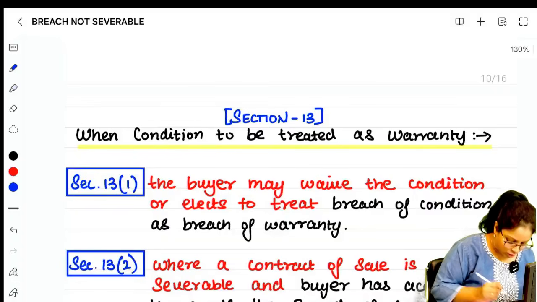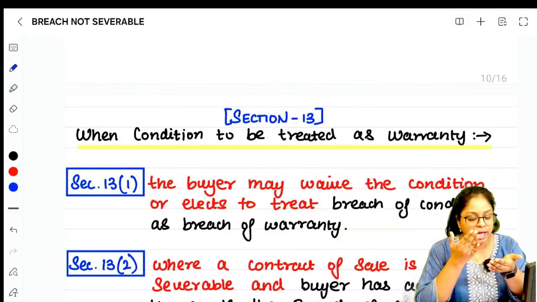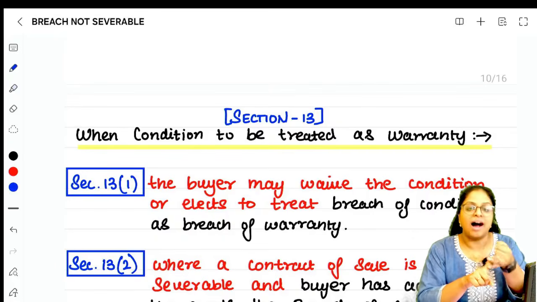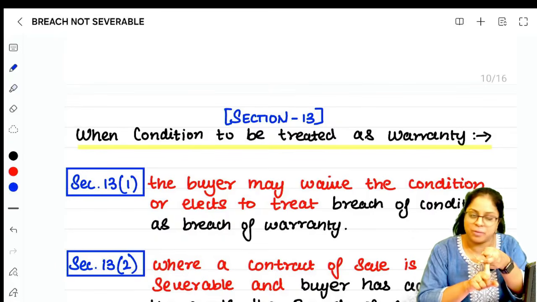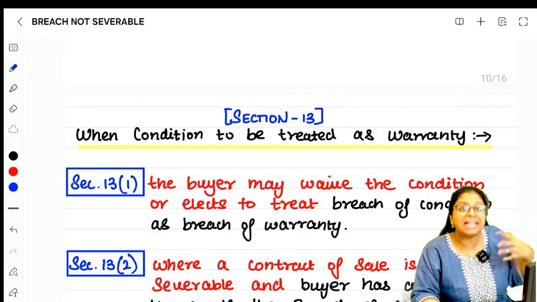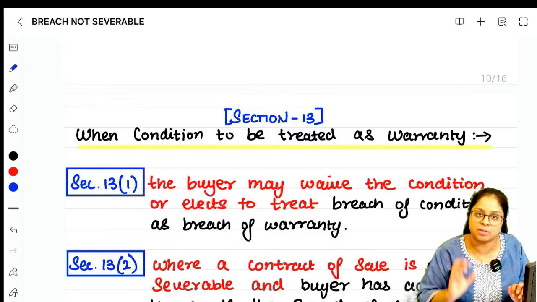So what does section number 13 say? Now, what did we learn in condition and warranty? If there is a breach in a condition, you can resign the contract, ask for a full refund and reject the goods. If there is some breach in a warranty, you cannot cancel the contract or reject the goods; you can only claim damages.